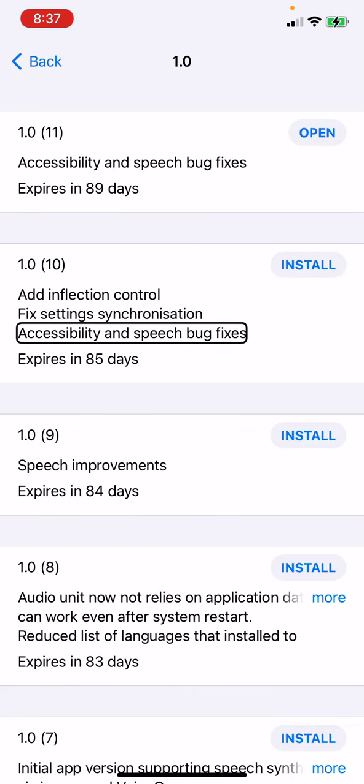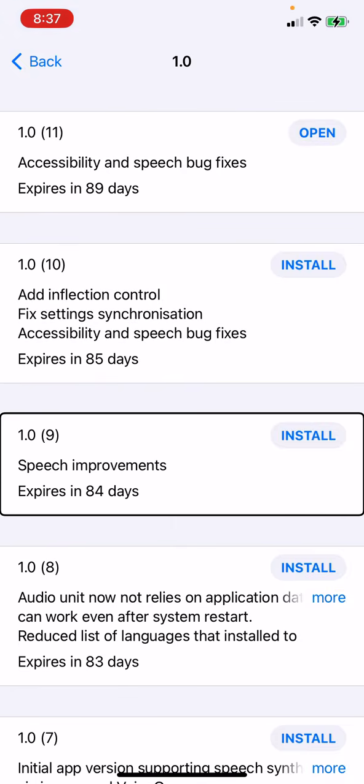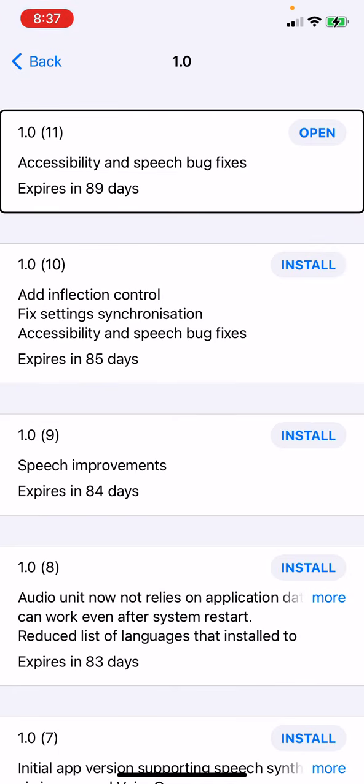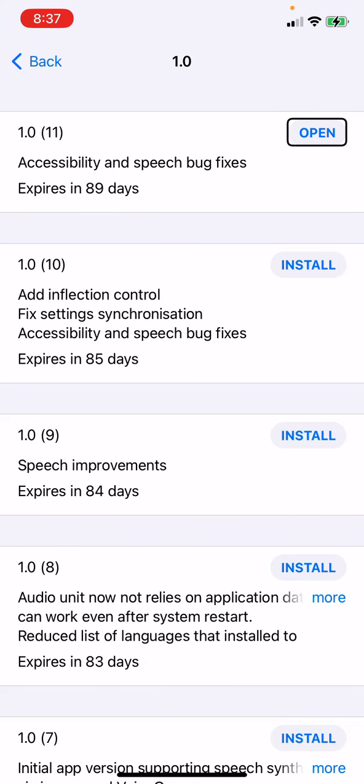Accessibility and speech bug fixes, we're still having a bit of those. 1.0-11 has only one thing in the changelog: accessibility and speech bug fixes.